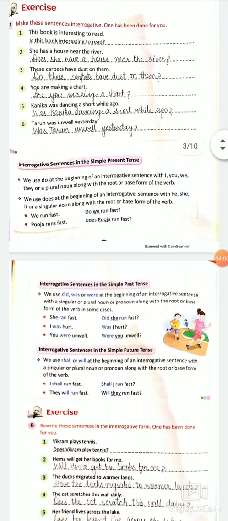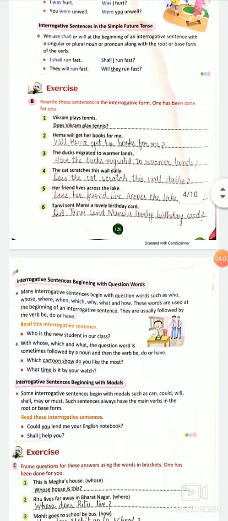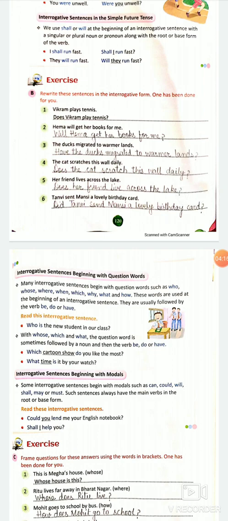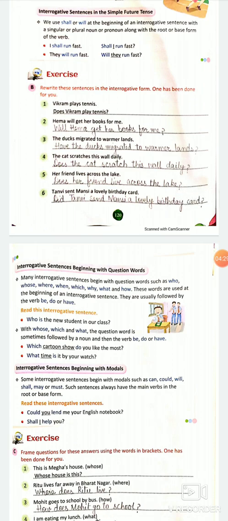So same way, I am coming to the B part. Rewrite these sentences into interrogative. Hema will get her books for me. Will Hema get her books for me? The ducks migrated to warmer lands. Have the ducks migrated to warmer lands? The cat scratches this wall daily. Does the cat scratch? Now when we are using does, scratches is the word. Actually it is a verb. Verb will come in the base form, scratch, right? Does the cat scratch this wall daily?